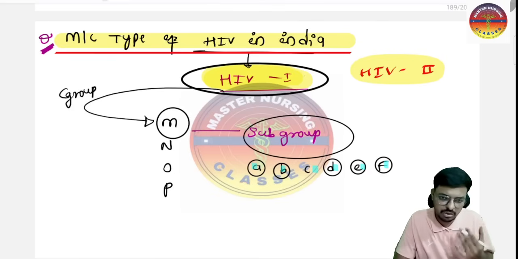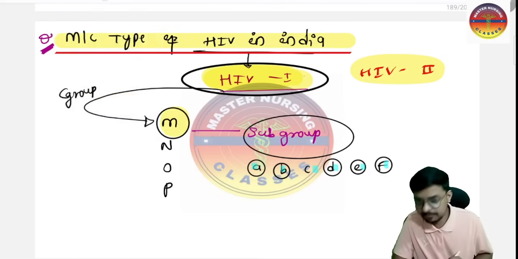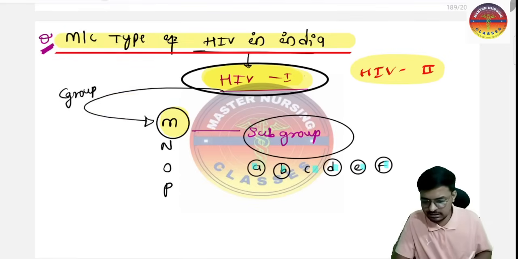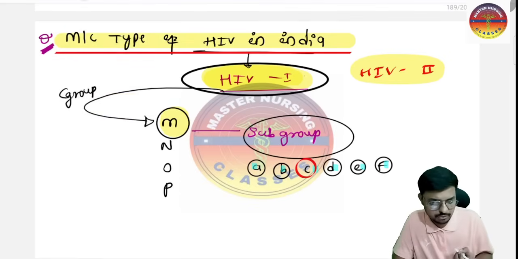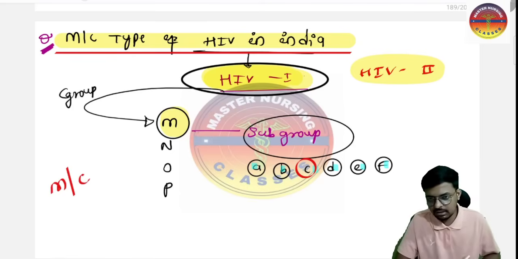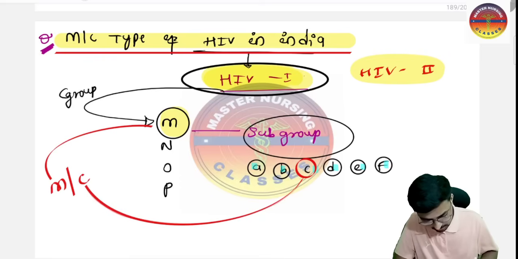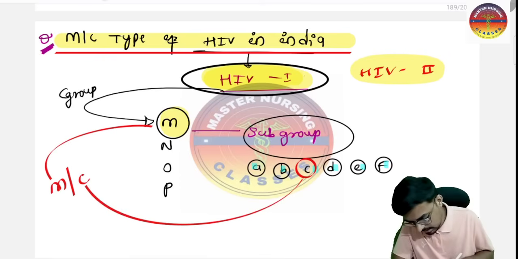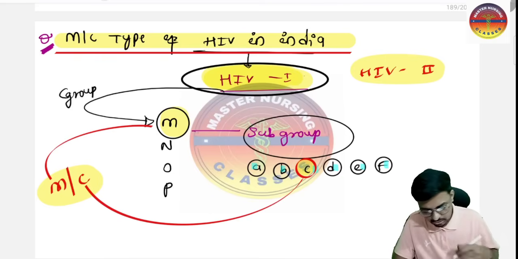Sir, whether M or N or O or P? Among the groups, M is most common. And among the subgroups, which is the most common, sir? Among the subgroups, C is most common. So how will you write the most common? You will write it like this. Okay, most common. Here the M is most common and here the C is most common. This is how you are going to remember. So M is most common in a group, and in the subgroup, C type of HIV1 is most common. So overall,